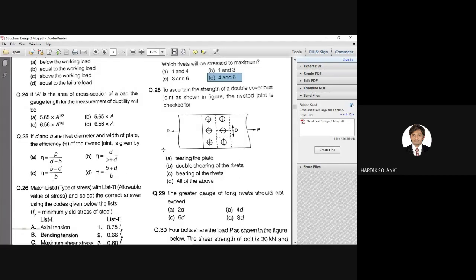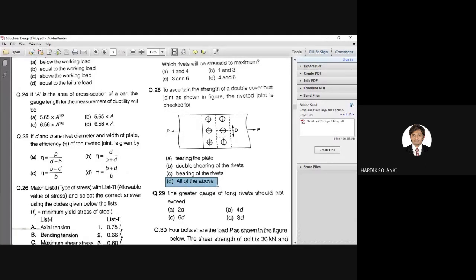The riveted joint is checked for when you are using a double cover butt joint, whether we are checking for tearing of plate, double shearing of the rivets, bearing of rivets, or all. If you remember, there is a formula for bearing of rivets in the IS code, a formula for double shear of rivets in the IS code, and a formula for tearing of plate in the IS code. So the answer, yes, exactly, is option D, all of the above.